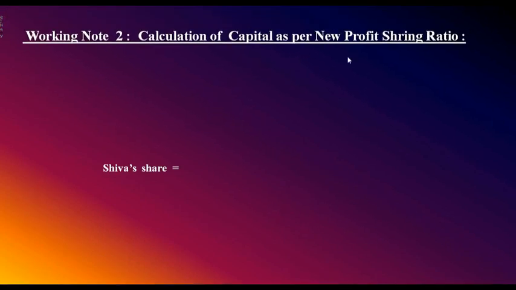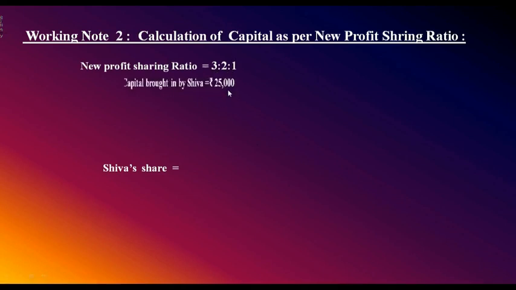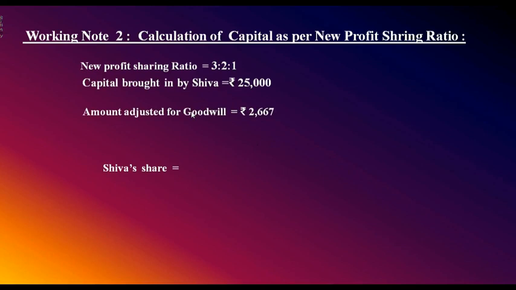Calculation of capital as per new profit sharing ratio. We know that new profit sharing ratio is 3:2:1. Capital brought in by Shiva, how much? Rupees 25,000. Shiva's share 1/6, but he has brought in 25,000. Of this 25,000, rupees 2,667 is adjusted towards goodwill.